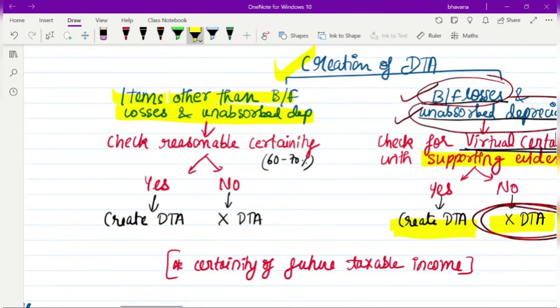Here, for items other than brought forward losses and unabsorbed depreciation, you must at least check if there is reasonable certainty. What is reasonable certainty? Like how you have reasonable assurance in audit, reasonable certainty means at least 60 to 70% you must be certain that in the future you will have taxable income, that in the future you will get profits. So if the reasonable certainty is there, then you can create DTA. If it is not there, you cannot create a DTA. I hope both the cases are clear to you.